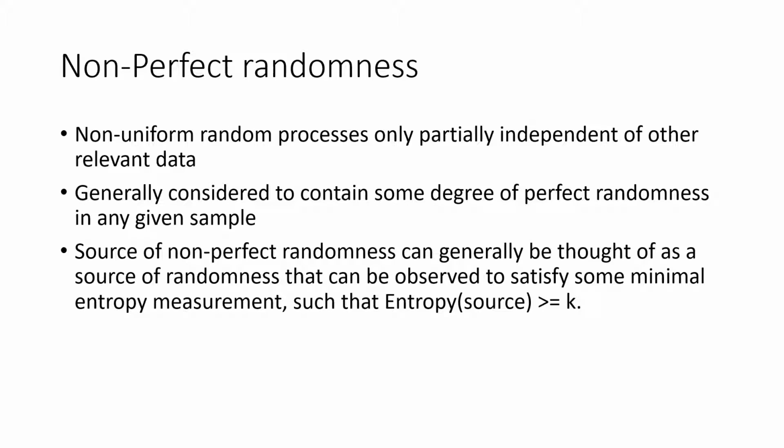So what is non-perfect randomness? Non-perfect randomness is defined as non-uniform random processes, only partially independent of other data. It is a property of any natural phenomena that exhibits some degree of unpredictability, though that behavior may not be entirely random and that may exhibit variability. A source of non-perfect randomness is generally considered to contain some degree of perfect randomness. So therefore, a source of non-perfect randomness can generally be thought of as a source of randomness that can be observed to satisfy some minimum entropy measurement.